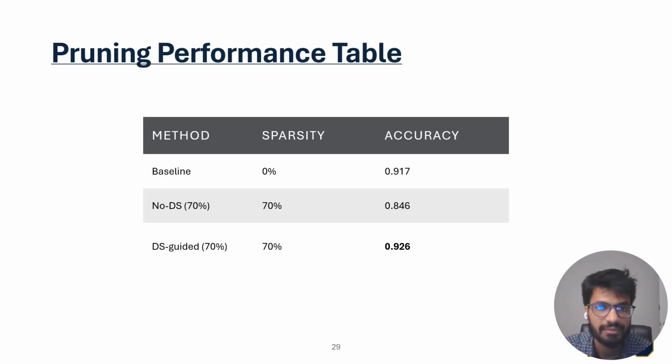This table summarizes pruning performance. The baseline model has 0% sparsity and accuracy of 0.917, whereas the non-DS pruning at 70% sparsity accuracy drops to 0.846. This shows that traditional pruning removes some useful components. However, DS-guided pruning at 70% sparsity achieves 0.926 accuracy, which is even slightly better than the baseline. This shows that reliability-aware pruning can remove harmful or unreliable components while preserving the important ones.